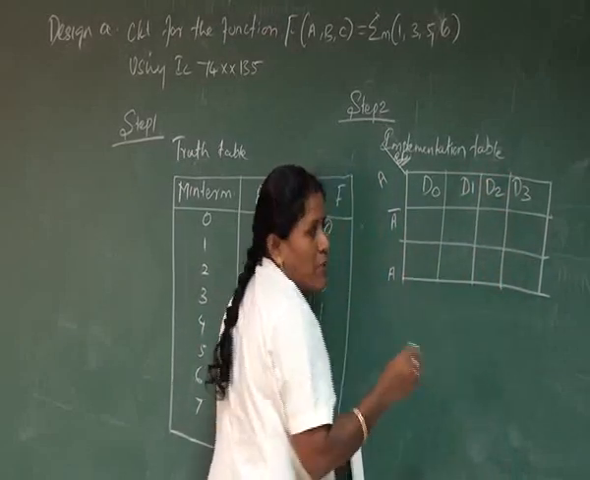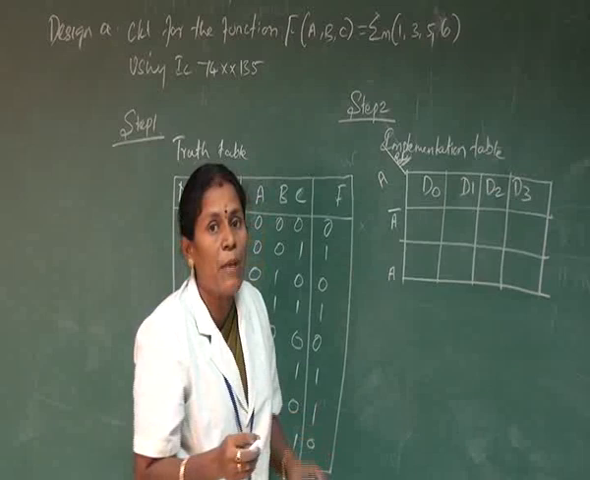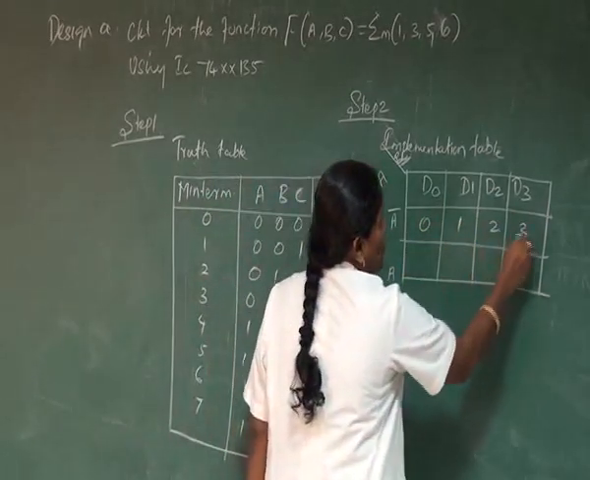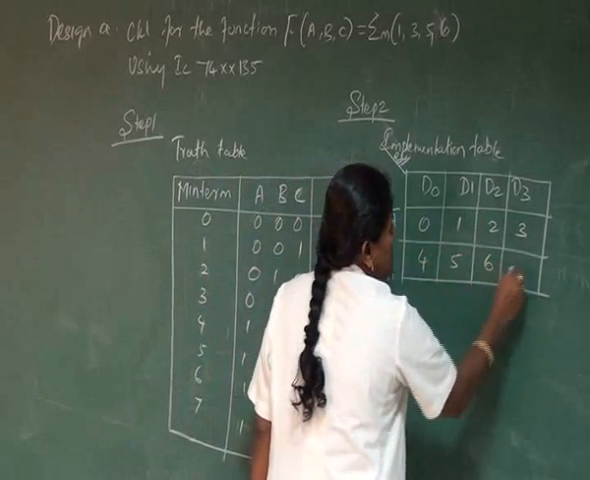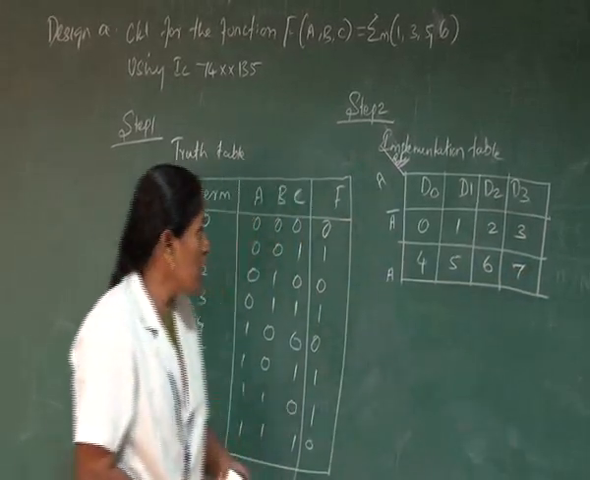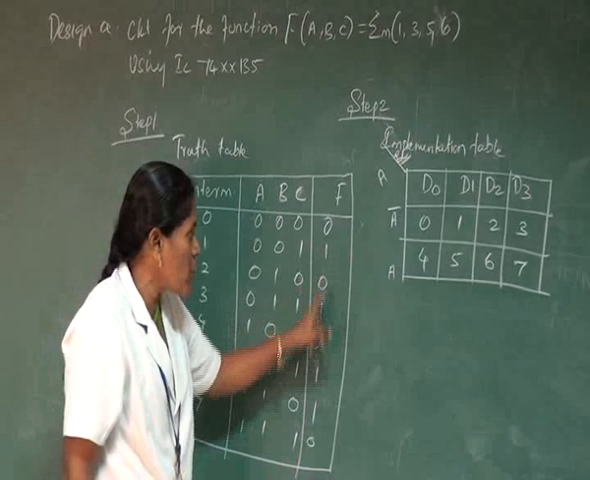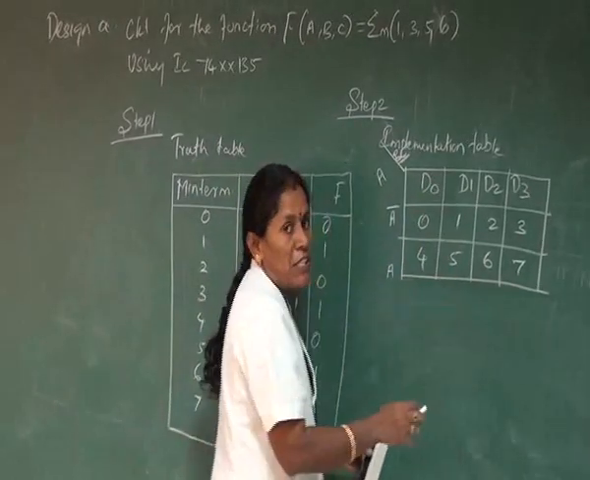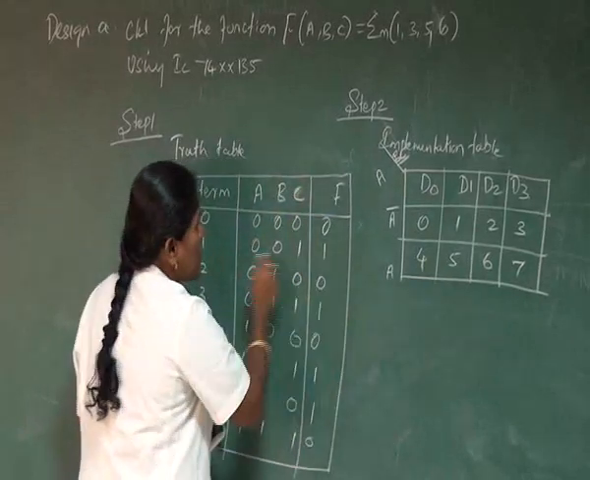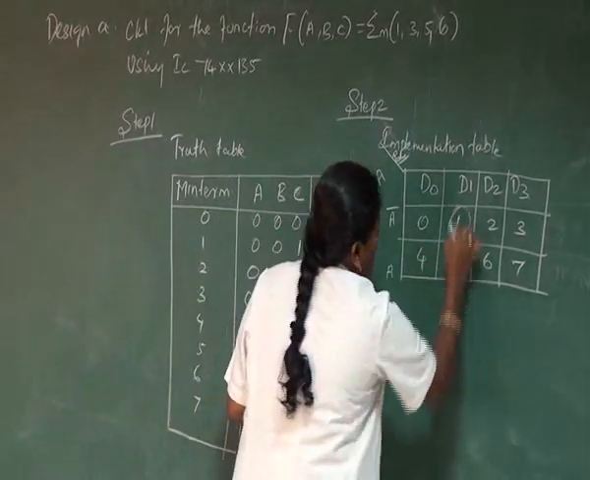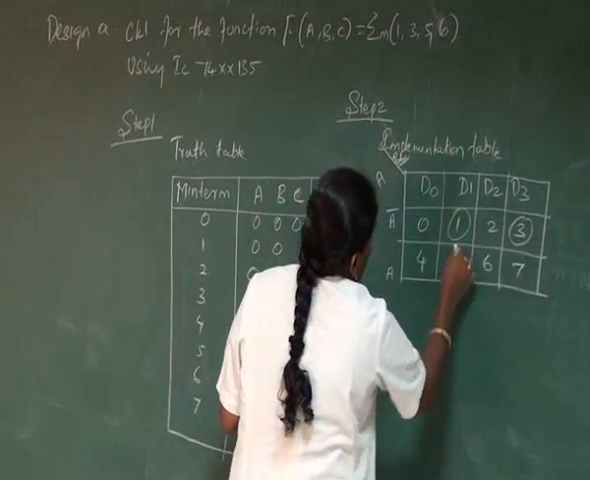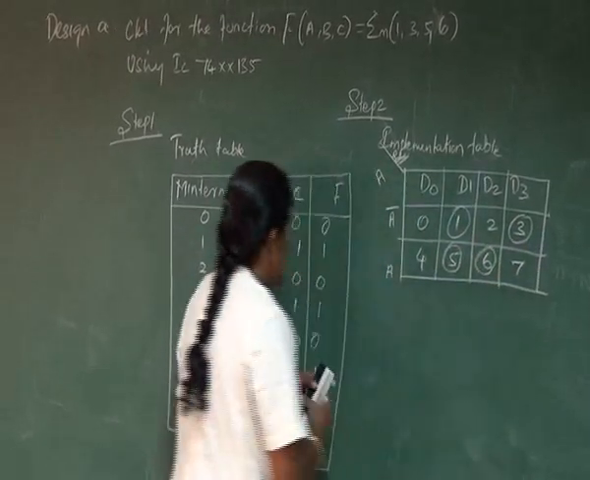So here, fill the numbers first. In this implementation table, first fill the numbers 0, 1, 2, 3, 4, 5, 6, 7. Then in the truth table, wherever the output is 1, you can mark a circle in the implementation table. So in this case, I mark a circle here, and 3 is there, and next 5 and 6 are present.